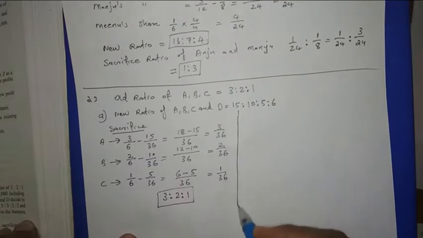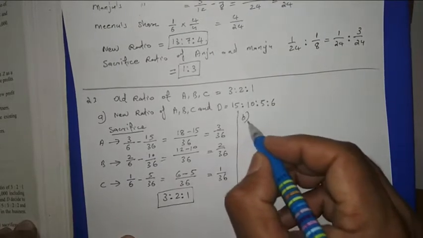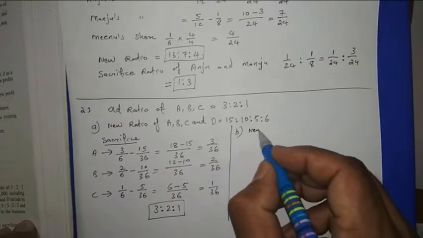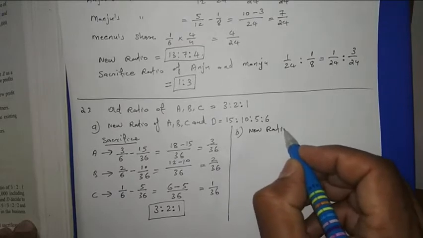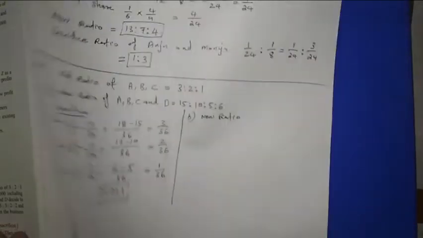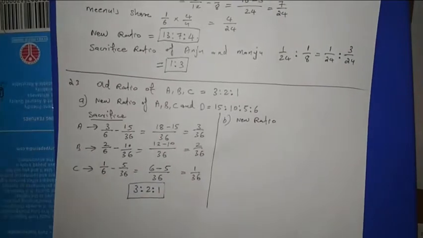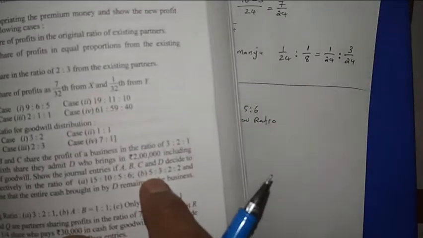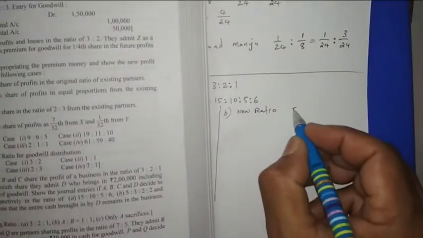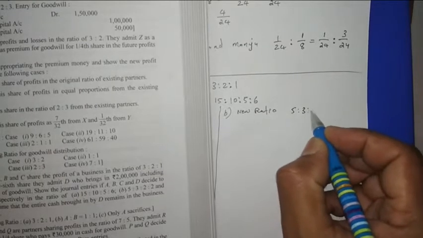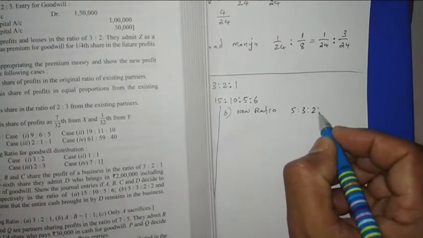Then second case, if a new ratio is in the question, this case, question number 23. Second case, 5:3:2.